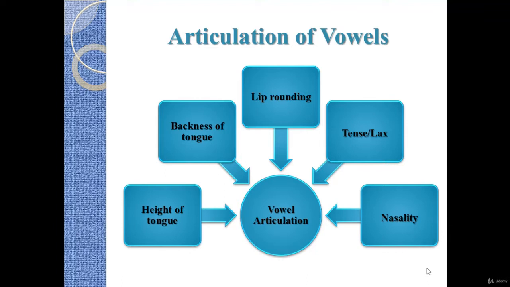Okay, vowel articulation, we have different things. We talk about different aspects. We talk about nasality, that is the nose. Tense or lax, tense means the length of vowels. Lip rounding, like vowels are round or unround. Backness of the tongue, whether the tongue is front or back or stays in the middle. And the height of the tongue is another feature included within the vowel articulation features.